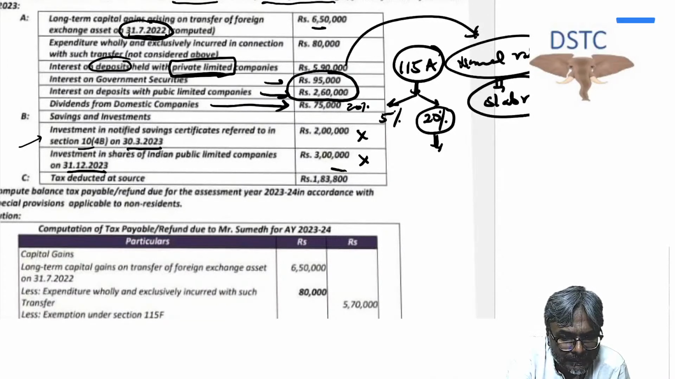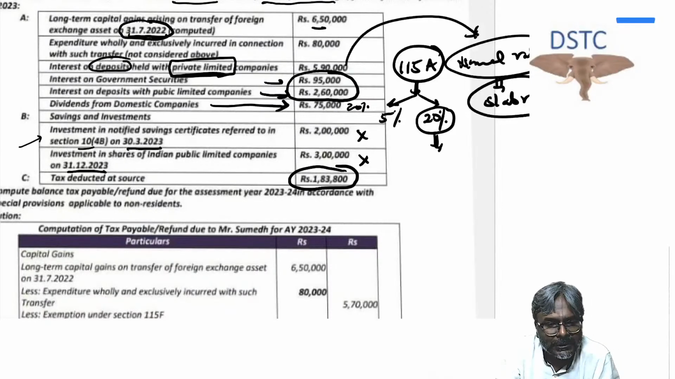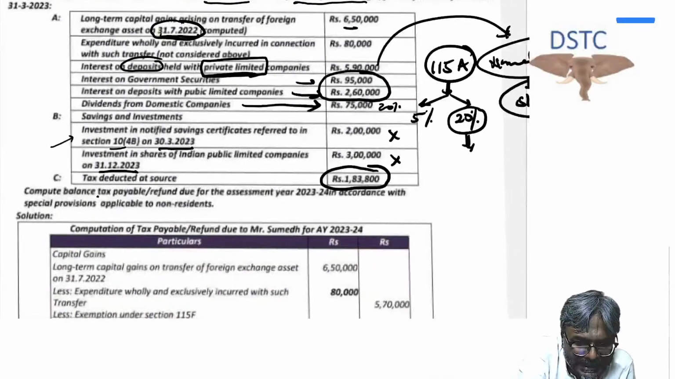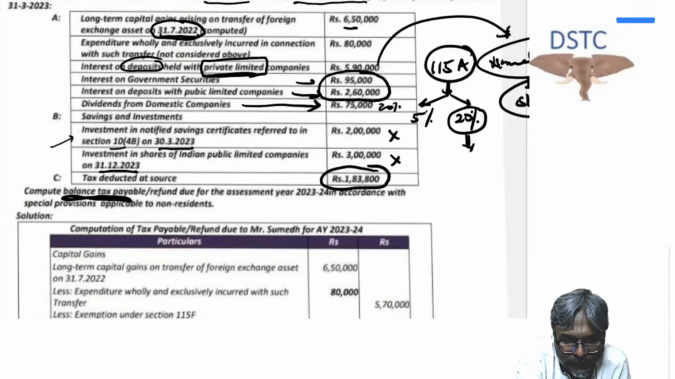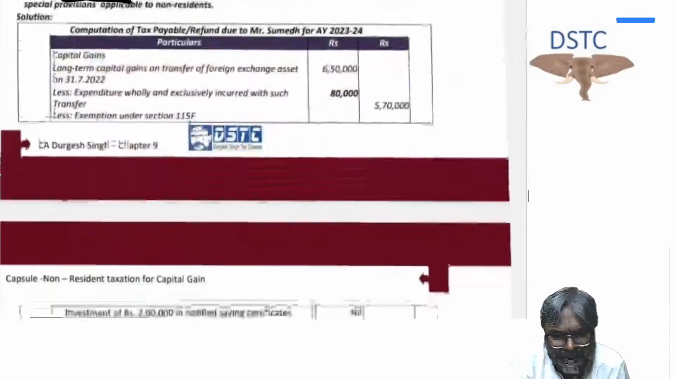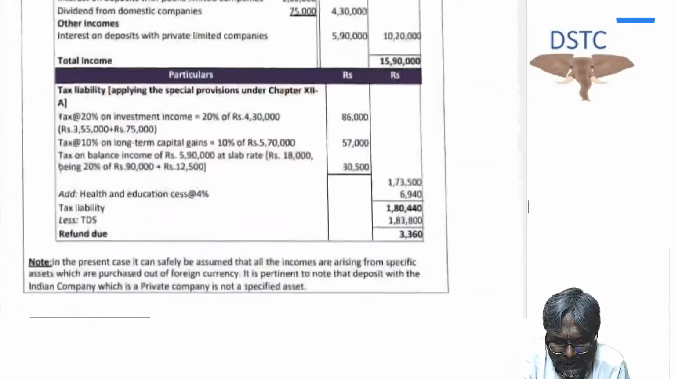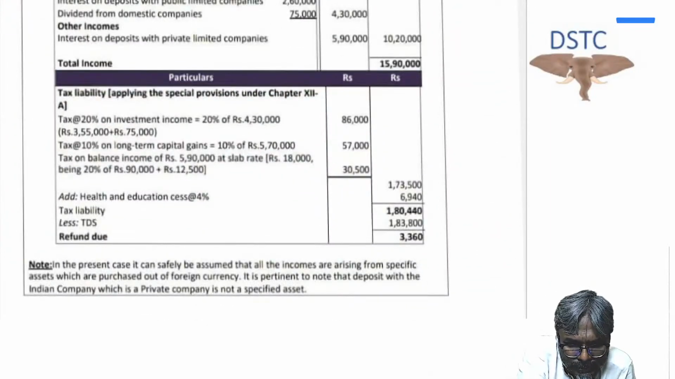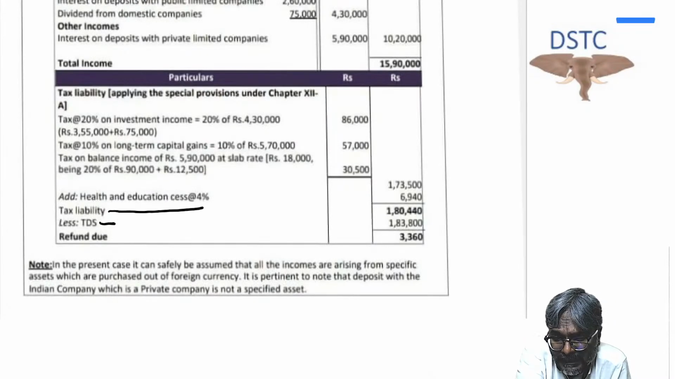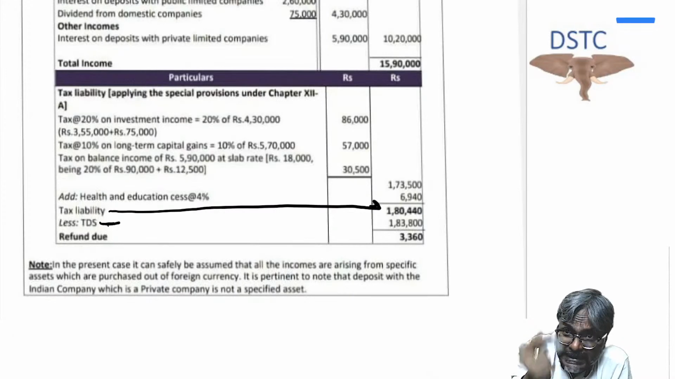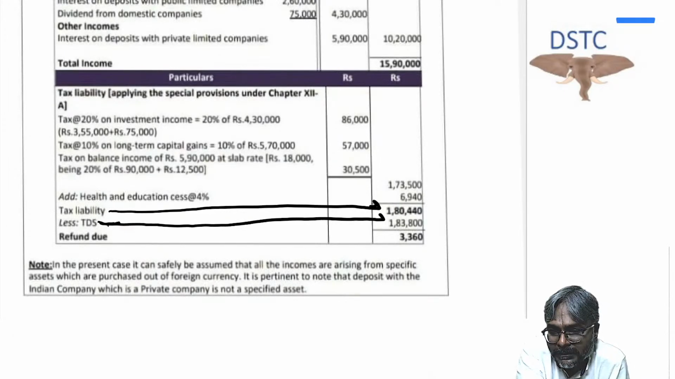TDS. Now, students, sometimes TDS should be kept in mind. Why? Because they may ask you a question. See here, compute the balance tax payable. When it is a balance tax payable, where does the TDS have to be shown? TDS has to be shown on the final tax liability. Be careful, this is a silly mistake that people make. Not before the HEC, it is after the HEC that the TDS has to be considered.